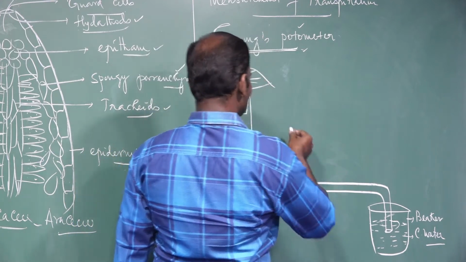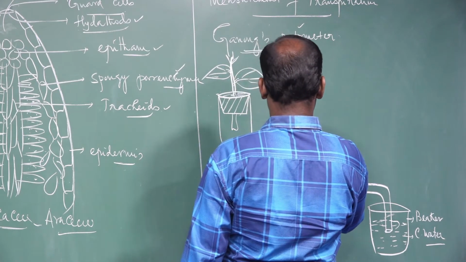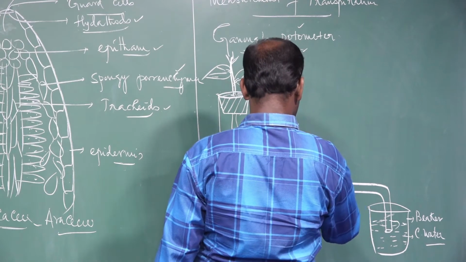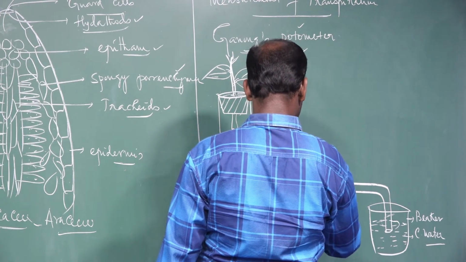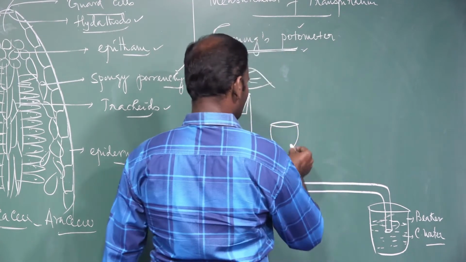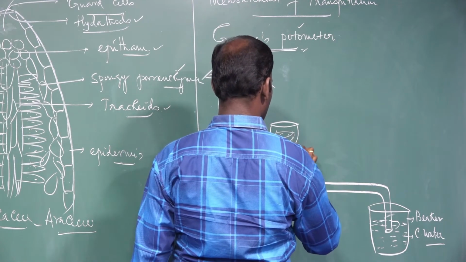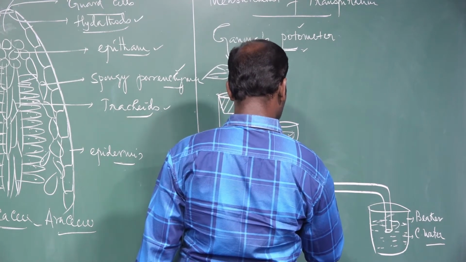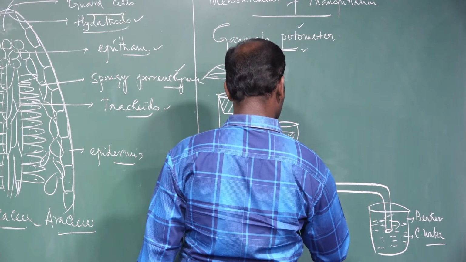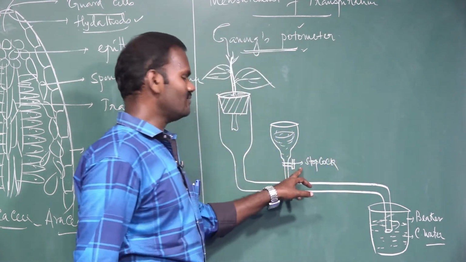There is a water reservoir which is fixed to the horizontal tube, through which water can be poured. Here the stopcock is fixed. What is the function of this stopcock?